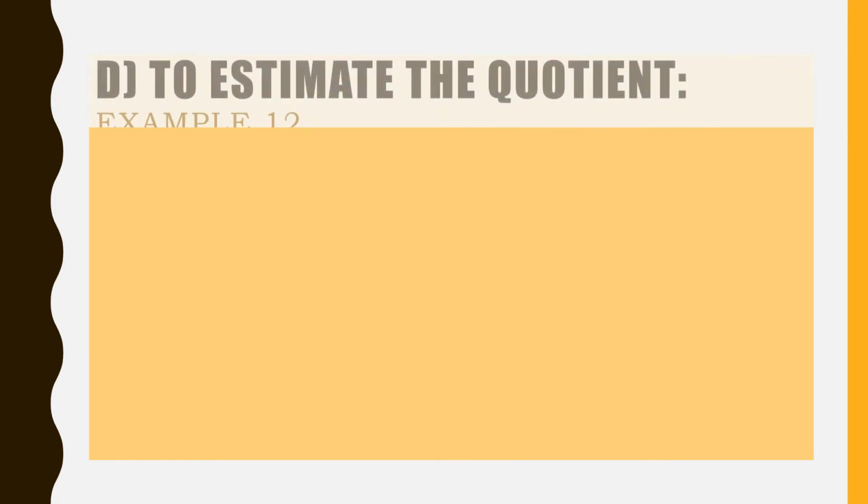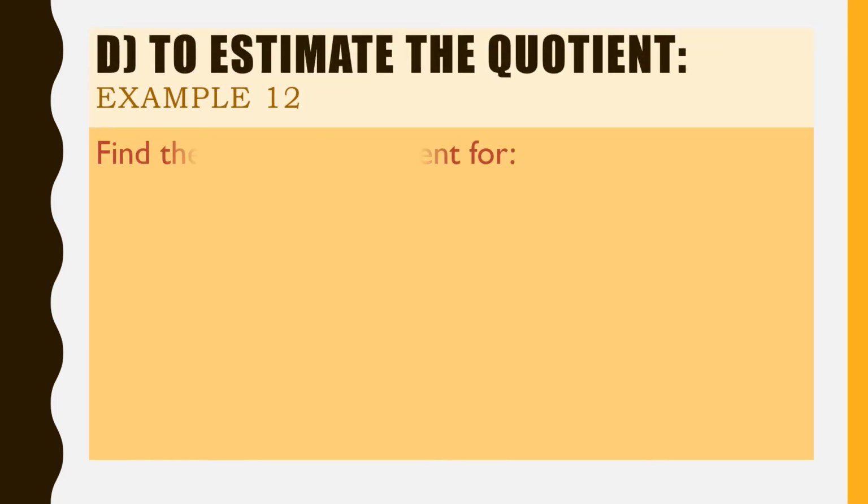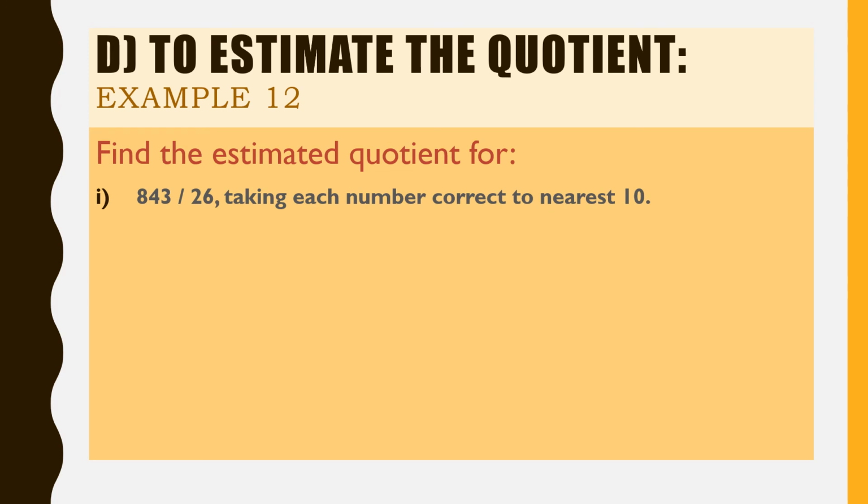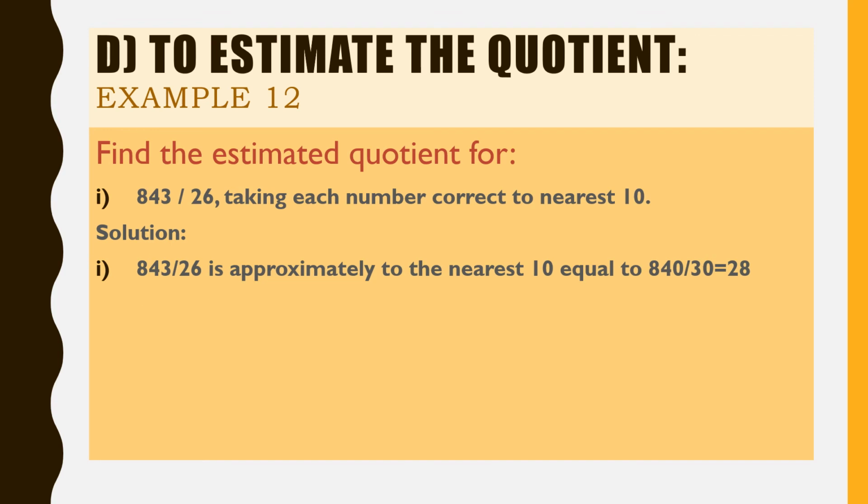Now the quotient. Example 12. Find the estimated quotient for 843 divided by 26, taking each number correct to the nearest 10. Solution, let us write. 843 divided by 26 is approximately, to the nearest 10, 840 divided by 30. Divide it, you will get the quotient 28.